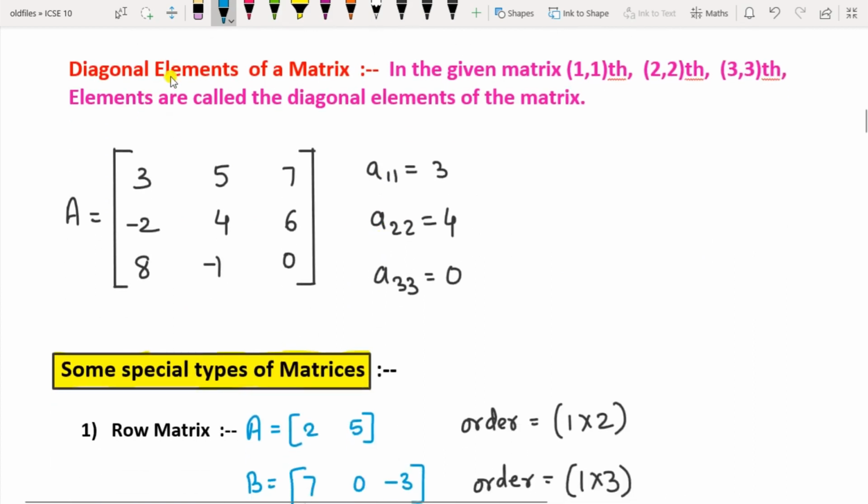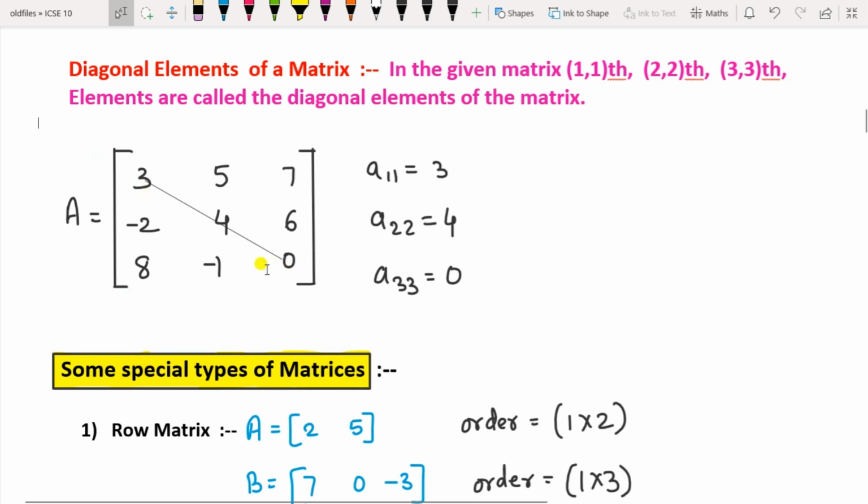Then what is meant by the diagonal elements of a matrix? In the given matrix, the 11th element, 22nd element and 33rd element, that is, the elements Aij where i equals j, are called the diagonal elements. You have to go from the top left to the bottom right, this way only and not this way.